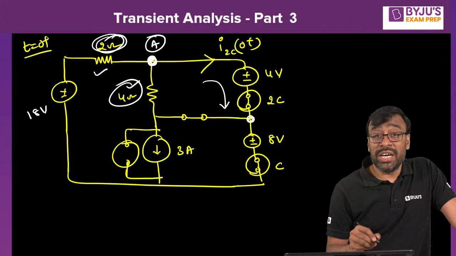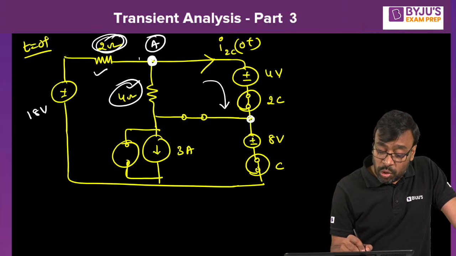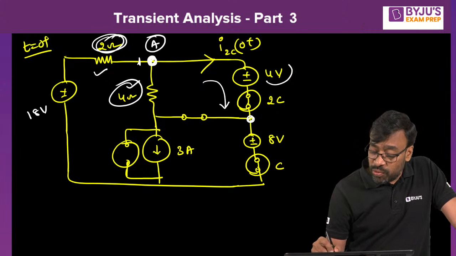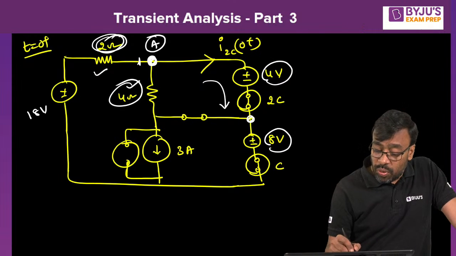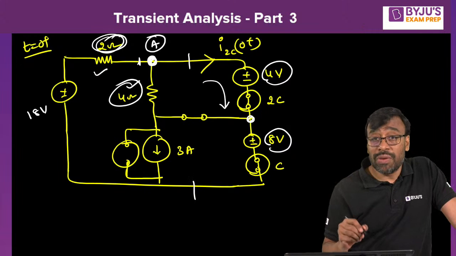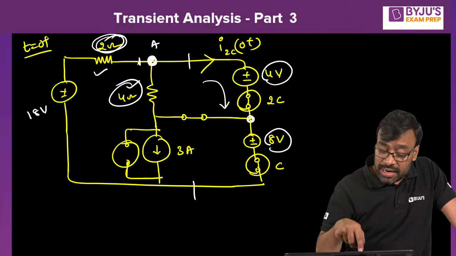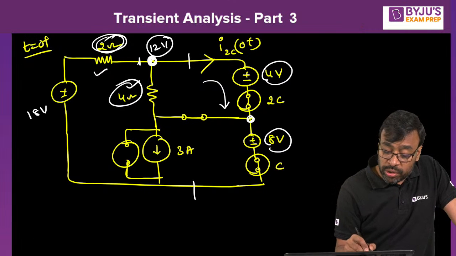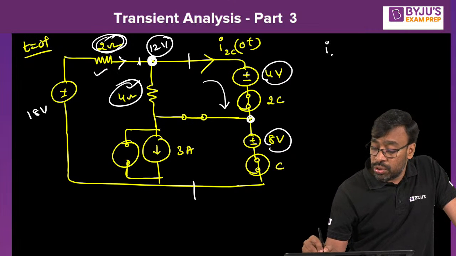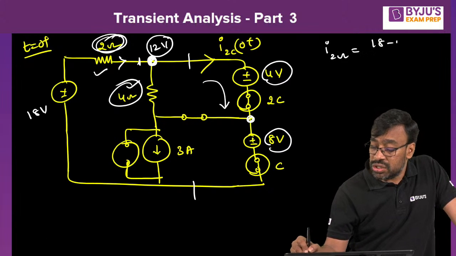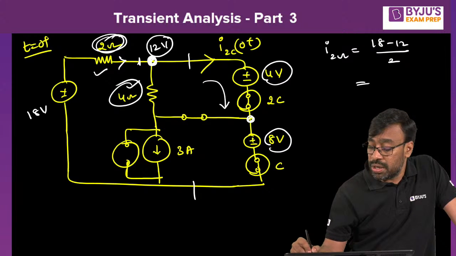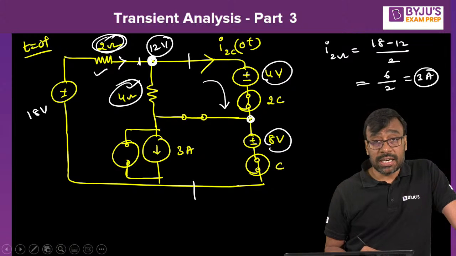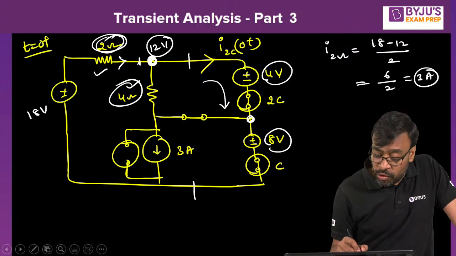You can't put 18 by 2, because you must know what is the voltage at this point. You already know this is 4 volts, this is 8 volts. What is the total voltage available here? 12 volts, right? So I can say that this particular node voltage is 12 volts. Then the current flowing through 2 ohm is (18 minus 12) by 2, nothing but 6 by 2, nothing but 3 ampere. You understand, okay? Then what is the current flowing through 4 ohm?